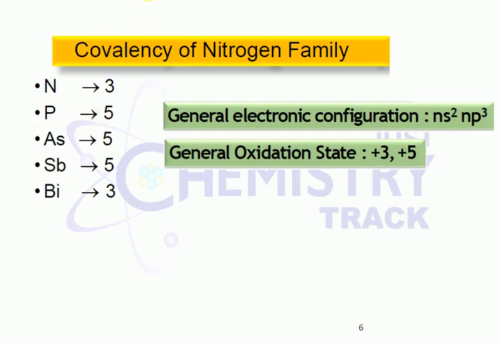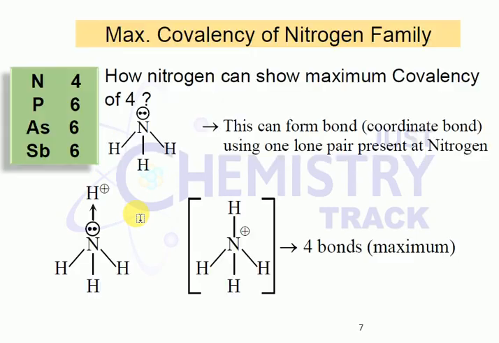PCl5 is an example. Here look at the general oxidation states, +3 and +4. Bismuth, because of the inert pair effect, has a covalence of 3 only. Okay, the next point is very important: the maximum covalence of nitrogen is 4 only.